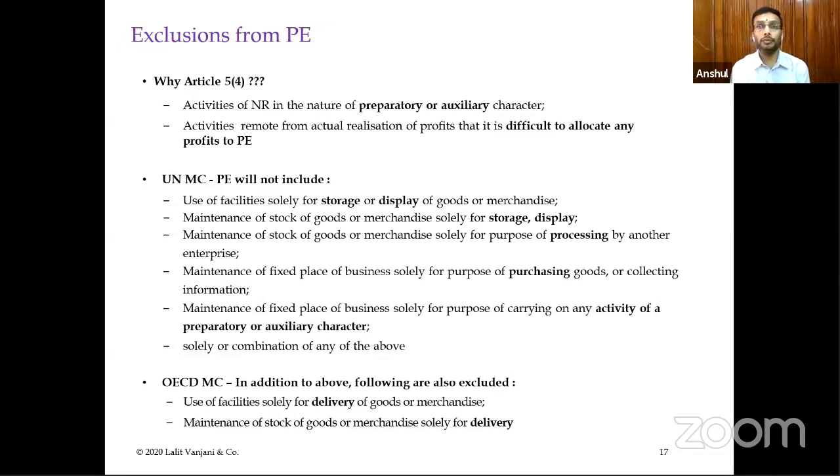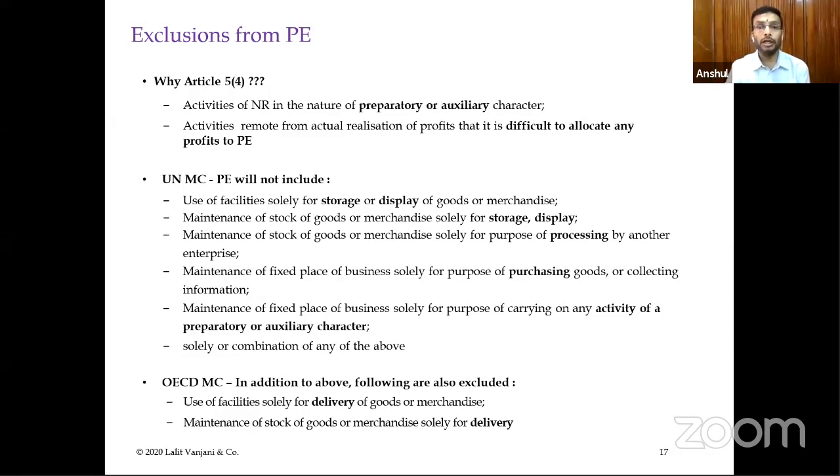Say, for example, take an example of eBay US. eBay US is in the business of selling goods only. They are just procuring goods and selling goods. And they maintain a warehouse in India for regular delivery. Say, for example, if I, sitting in India, were to place an order on the eBay US website, and on my placing the order, the goods are delivered to me from the Indian warehouse of eBay. Now, what would you say? Whether this is a minuscule activity or the main activity, because time is of the essence in these particular circumstances. So this particular kind of activity may not be regarded as preparatory and auxiliary.